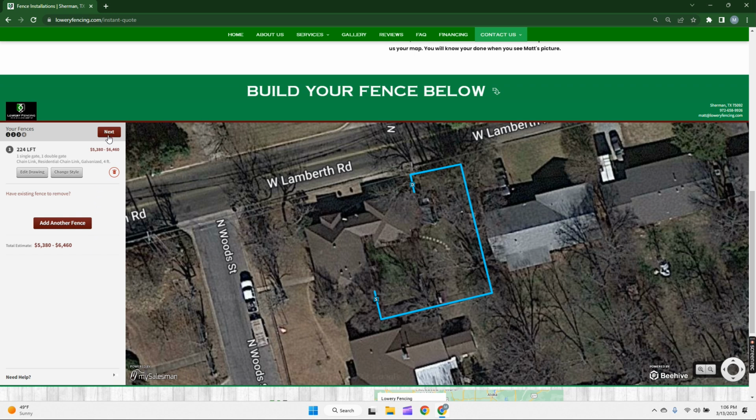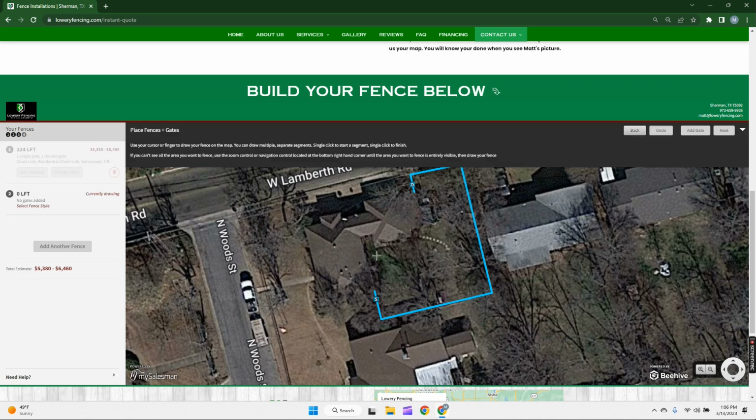Or I can add an additional amount of fence somewhere. So in this instance, I think I want to add an additional line of fence right here. So I'm going to come over here to the left-hand side, and click add another fence. And now I'm going to draw out where I want that fence. I'm going to have these two sections of yard separated. So this will be the line I want for this additional length of fence.